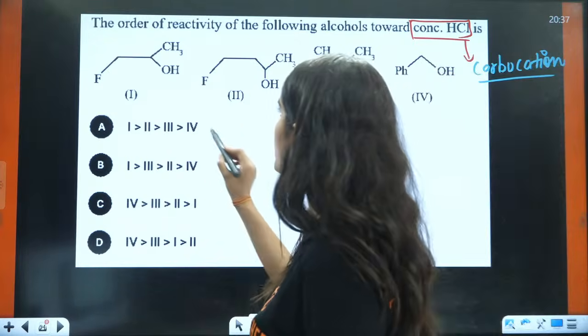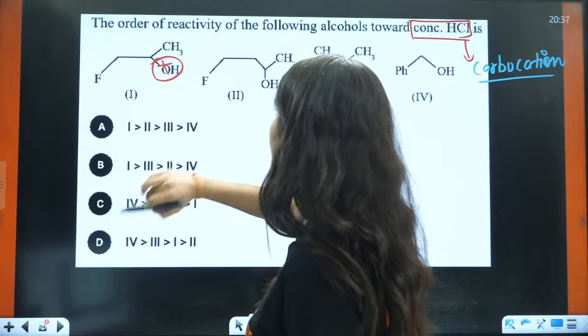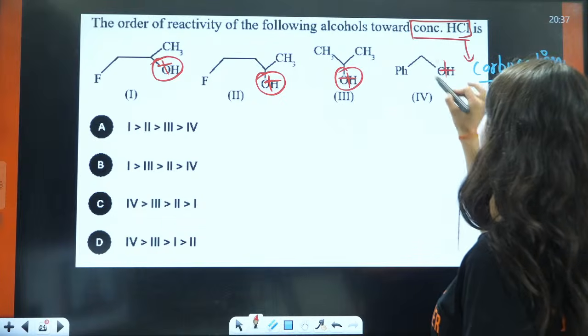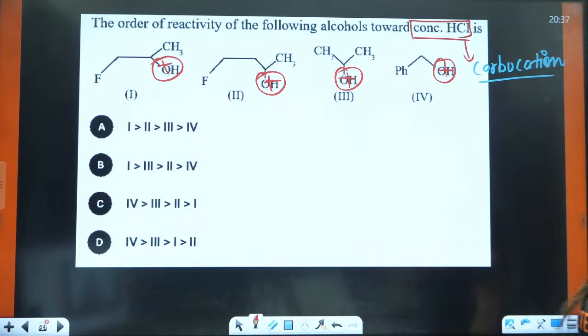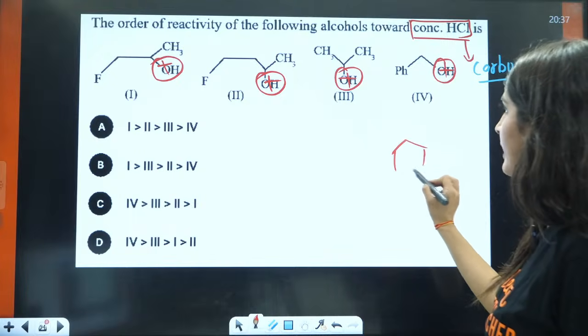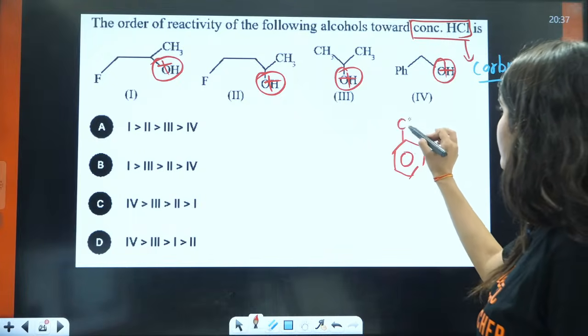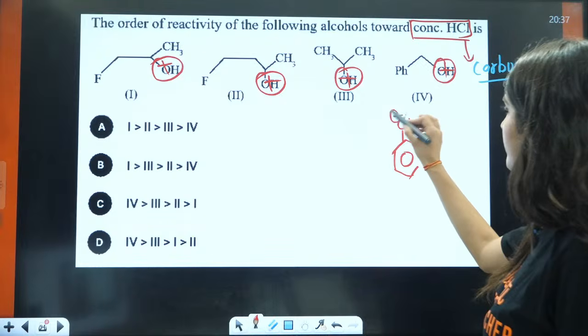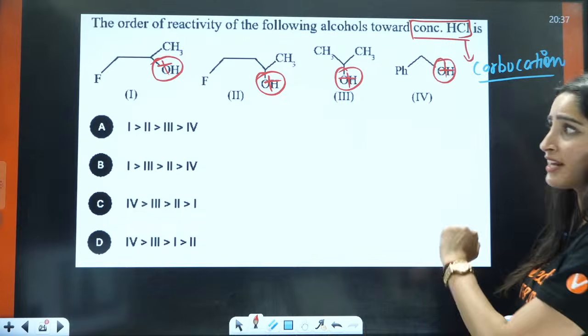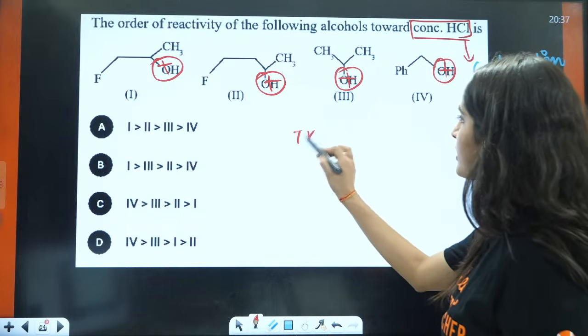So instead of this, you will just write a big positive here, a big positive here, a big positive here, a big positive here. Now, which is the most stable carbocation? This is your phenyl, this is CH2 positive. Now, this is having a good resonance, so this will be very stable. So, your fourth is very stable.